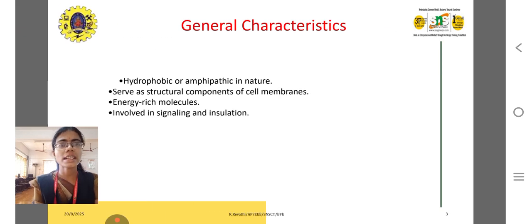The general characteristics are that they are energy-rich molecules involved in signaling and insulation. We have already seen diabetes, where we can see lipid deficiency. So lipid is one of the major factors for insulation. Lipids serve as structural components of cell membranes, and are hydrophobic or amphipathic in nature.